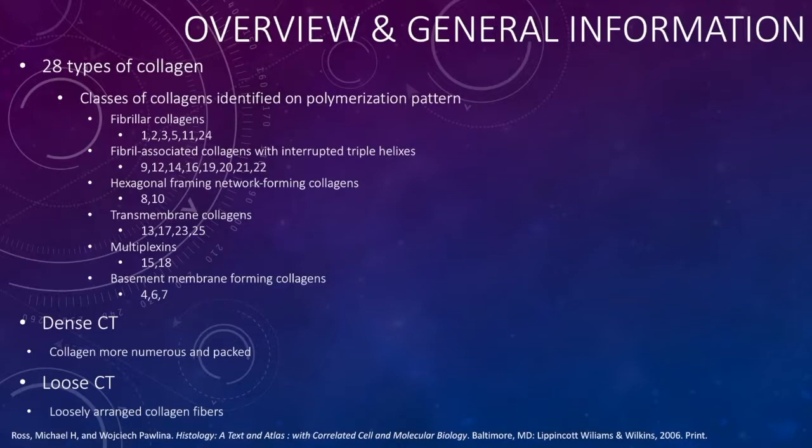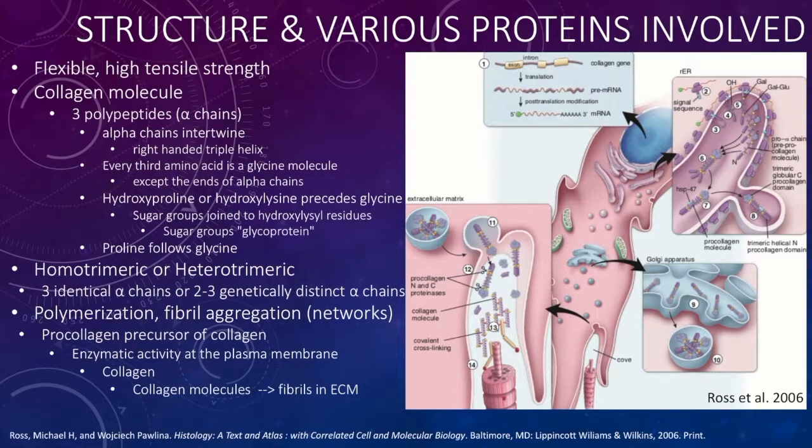So, the structure of collagen molecules consists of three polypeptides that are known as alpha chains. The alpha chains intertwine, forming a right handed triple helix, and every third amino acid in the chain is a glycine molecule, with the exception of alpha chain ends. Either a hydroxyproline or hydroxylysine usually precedes each glycine in the chain, and a proline frequently follows each glycine in the chain. Along with proline and hydroxyproline, the amino acid glycine is essential for the triple helix conformation.